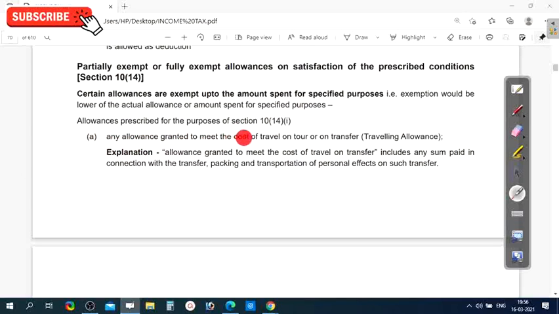Any allowance granted to meet the cost of travel on a tour or on a transfer is called travel allowance. So any travel allowance is given to the employee either for transfer or for a tour. Some companies provide travel allowance for employees to go on tour for relaxation, and that comes under partly exempted and partly taxable. Let us see.